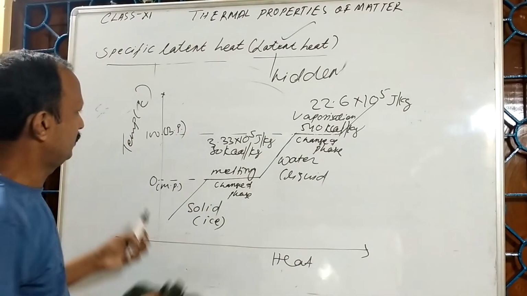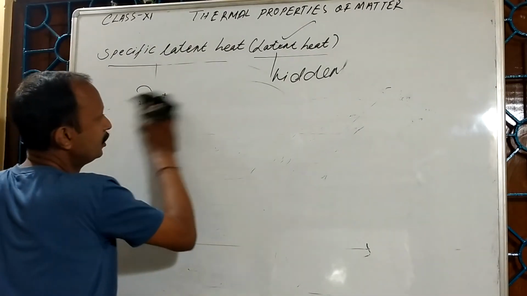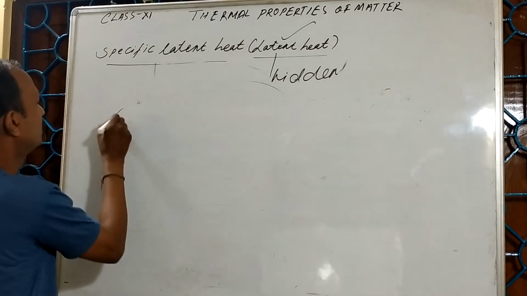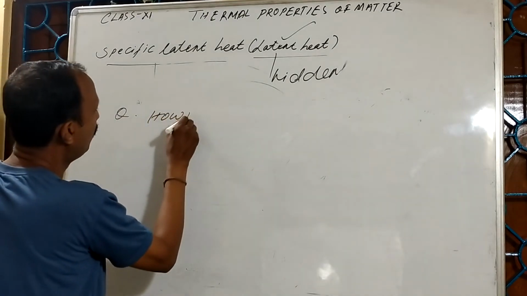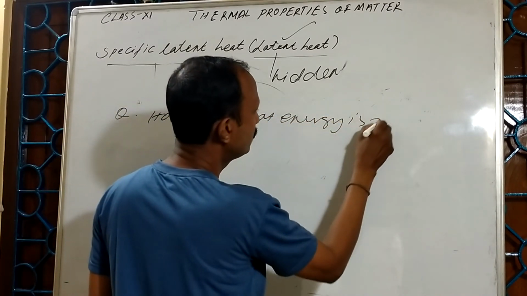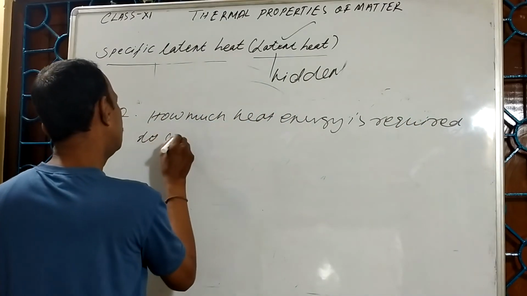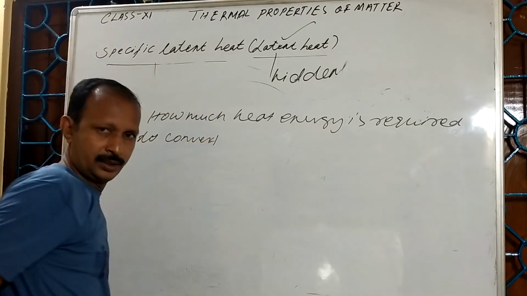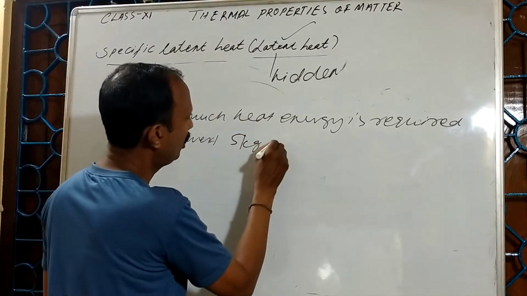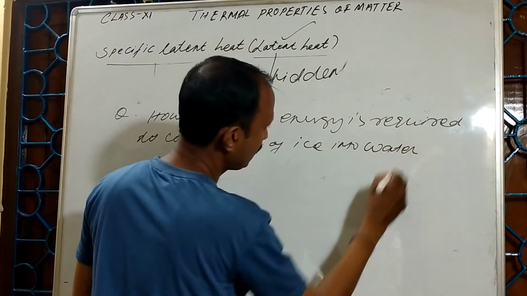One small problem we see. How much heat energy is required to convert 5 kg of ice into water?